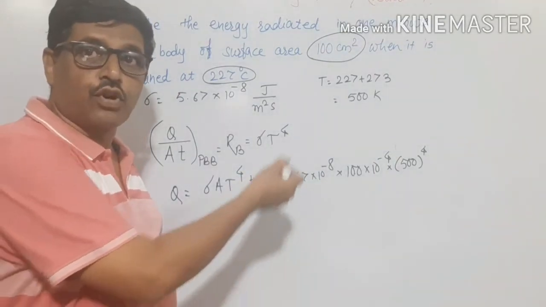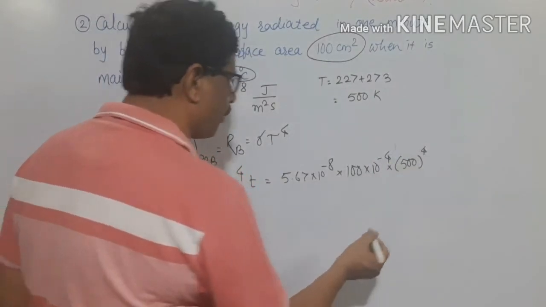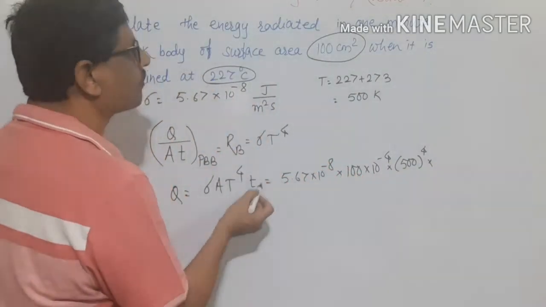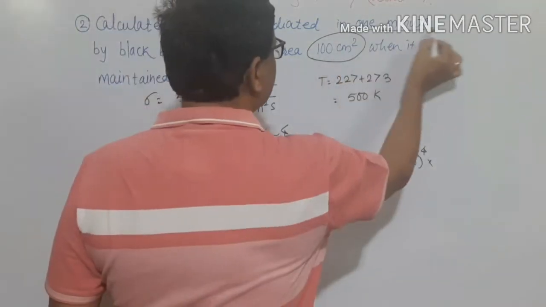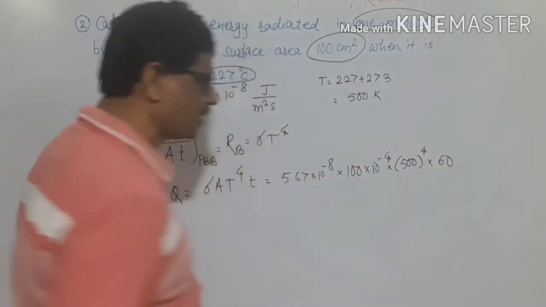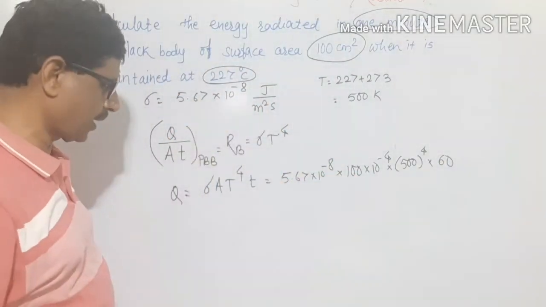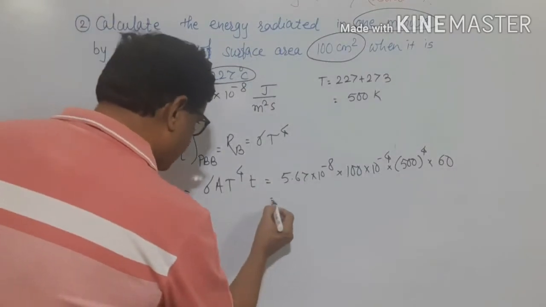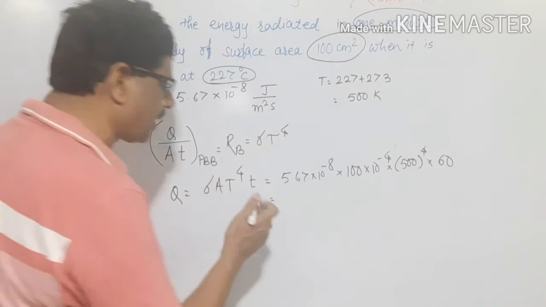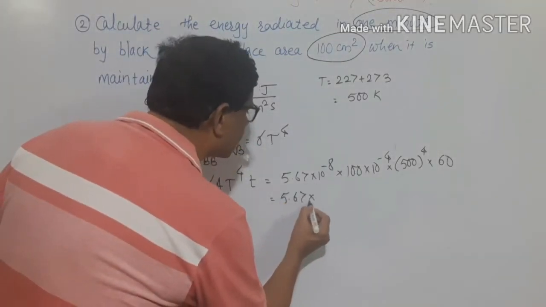The fourth power of the absolute temperature is 500 to the power of 4, and thereafter we need the time. The time given is 1 minute. It should be taken in seconds as per SI system. Therefore, it is 60 seconds. We will take all the powers together, and it comes out to be 5.67.